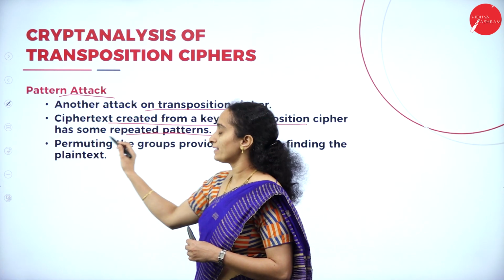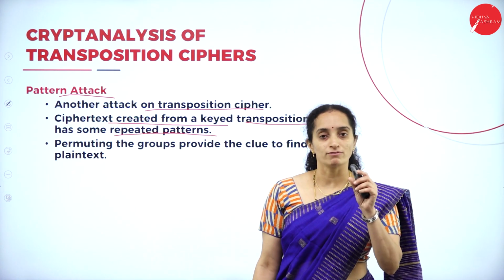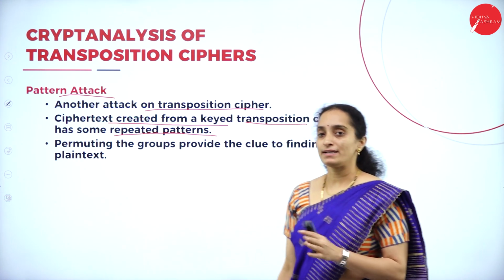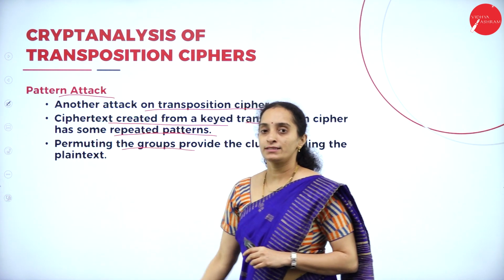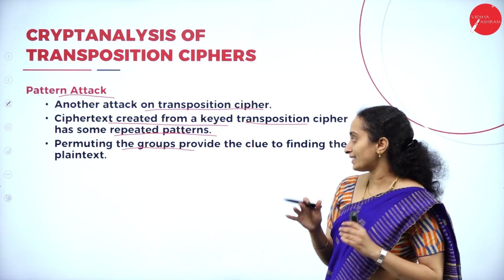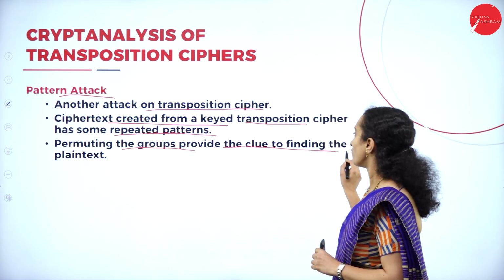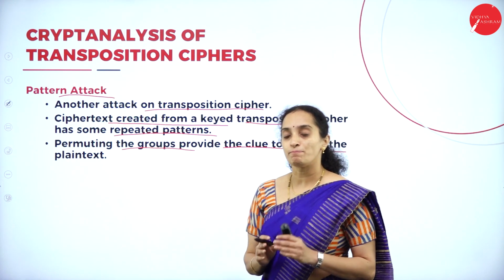Some repeated patterns will be there. If you have used the same key, repeated patterns will be there. Permuting the groups, by interchanging the groups, provides the clue to finding the plain text.